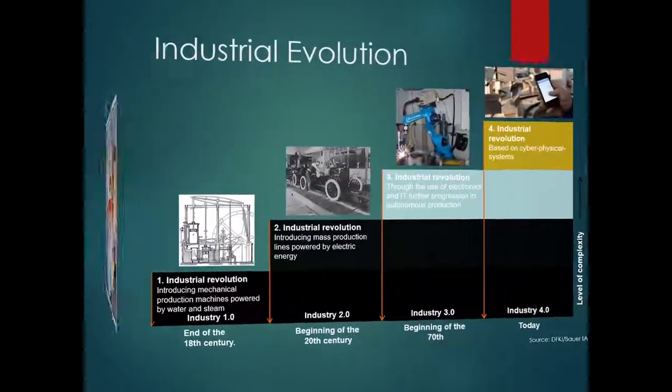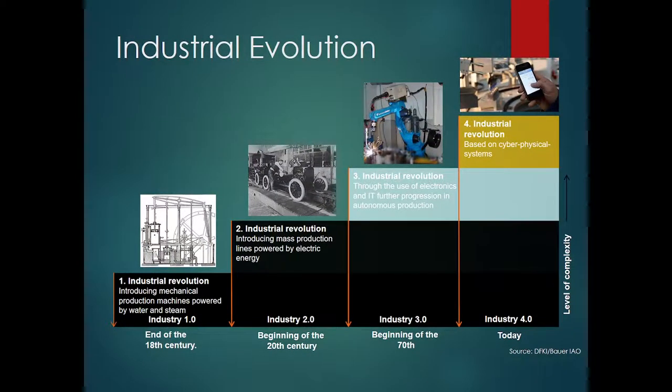Next slide. As we see on industrial evolution, at the end of the 18th century, there was the introduction of mechanical production, machines powered by water and steam. Then the second industrial revolution, at the beginning of the 20th century, brought mass production lines powered by electric energy. Then the third industrial revolution, through the use of electronics and IT, brought further progression in autonomous production.